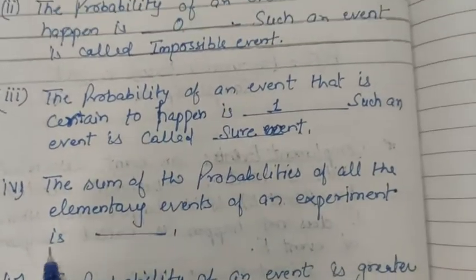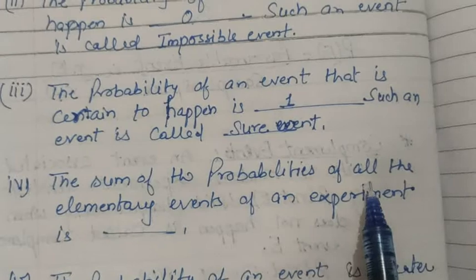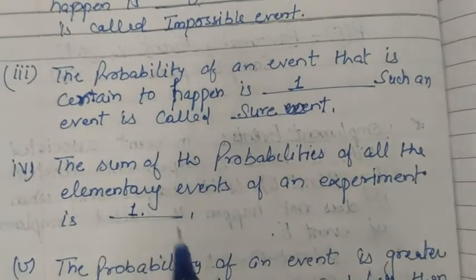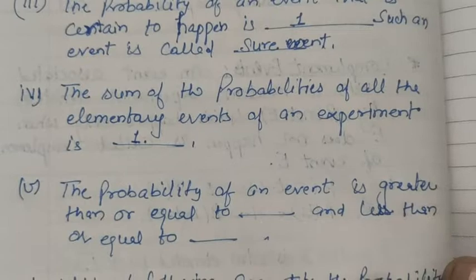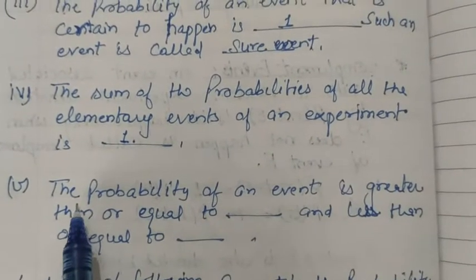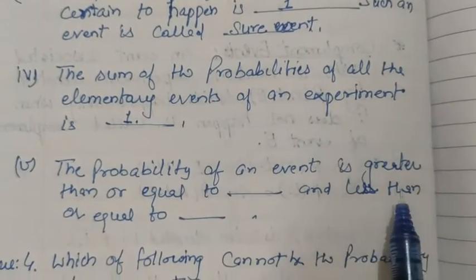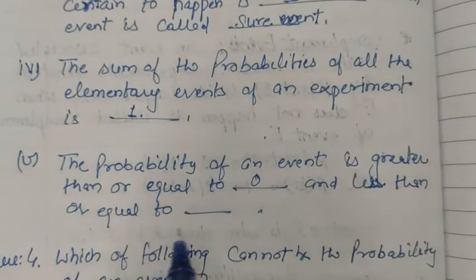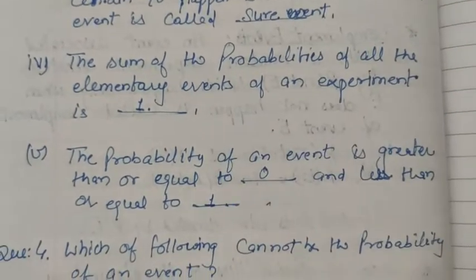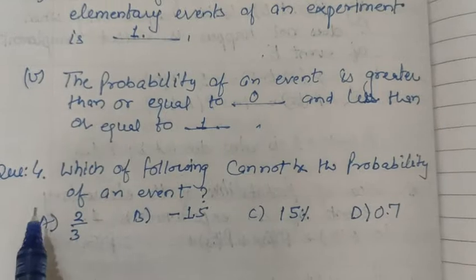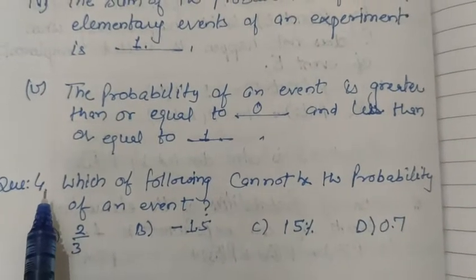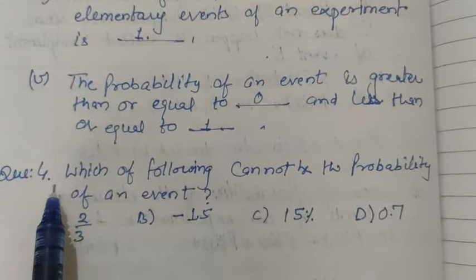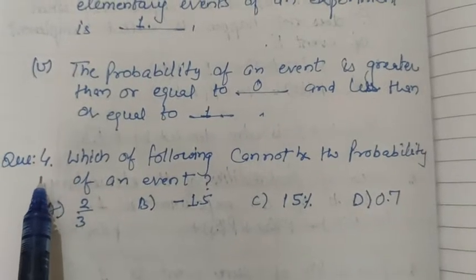Next one, the sum of the probabilities of all the elementary events of an experiment is always 1. We have already discussed this in the basics of this chapter. Next, the probability of an event is greater than or equal to 0 and less than or equal to 1. We already discussed this in the basics of this chapter. I left questions 2 and 3 as these two questions are very easy, so you can do them yourself. Next is question number 4.